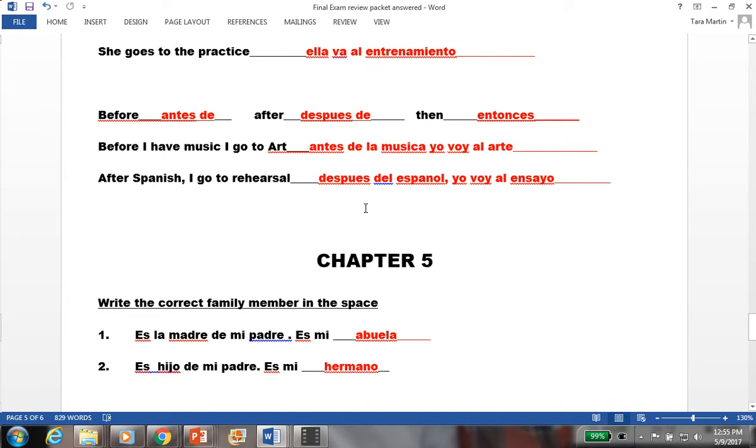After Spanish, I go to rehearsal. Después del español, yo voy al ensayo. Now, if you said la clase de español, you're absolutely right. You could say después de la clase de español, yo voy al ensayo.